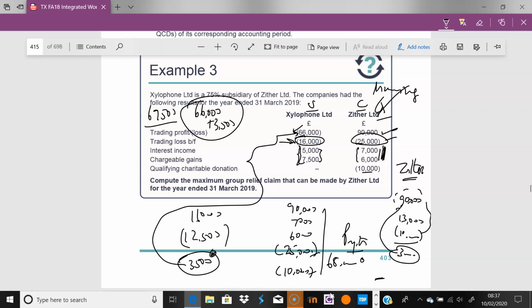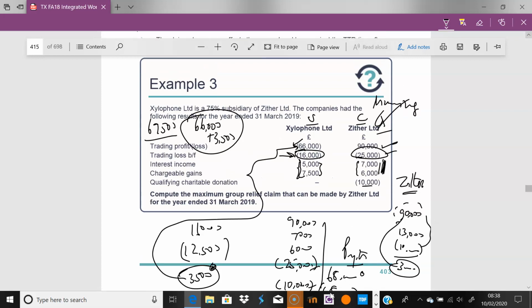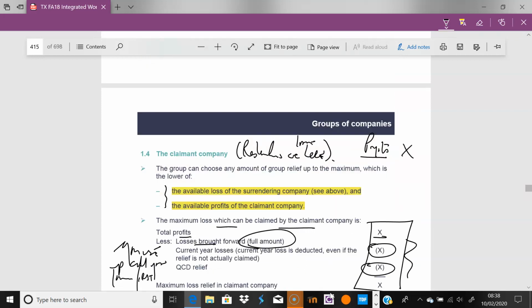So they have 69,500, you need 68,000, all you can claim is 68,000, which is why this goes back up here to say that you can only claim the lower of the available loss of the surrendering company, which was 69,500, and the available profits, which was 68,000. And that's kind of the way that picture goes.